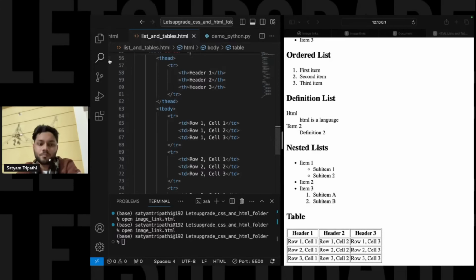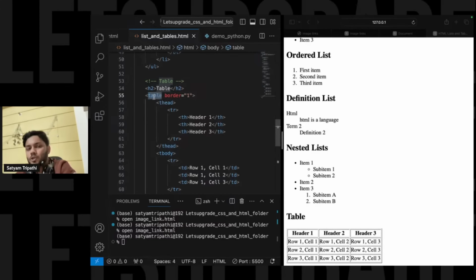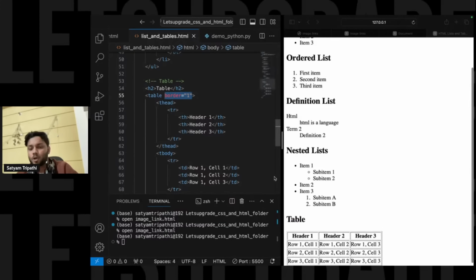Okay. Now, over here you will be able to see we will start it like this. If you want to mention border, mention border. Otherwise, you can just leave this one also. There is no need for the border. If I save it, just see. It will show you like this. But if you want some lines, a proper table, you have to use this border.